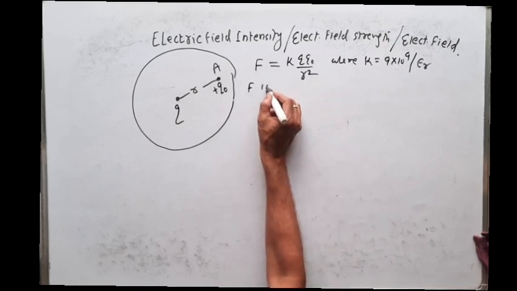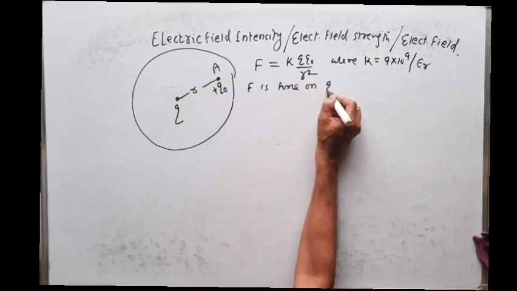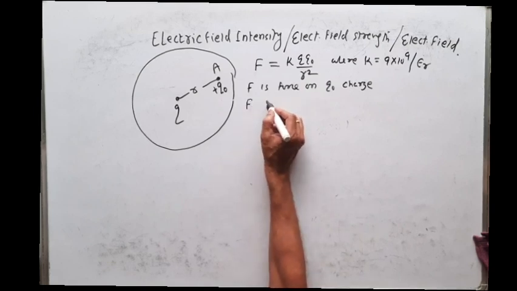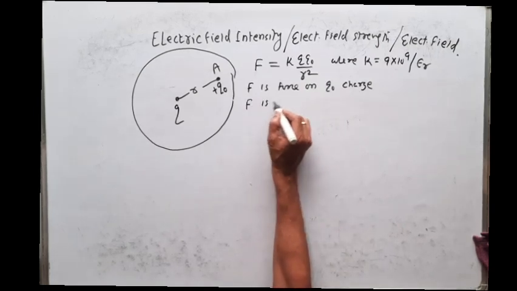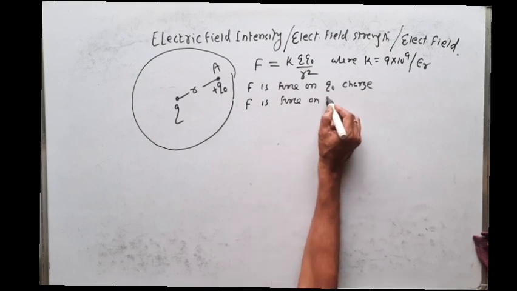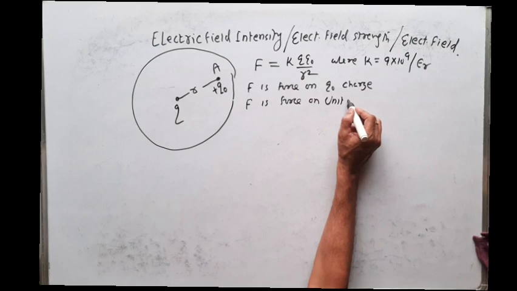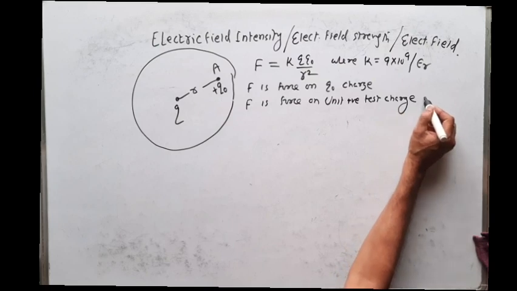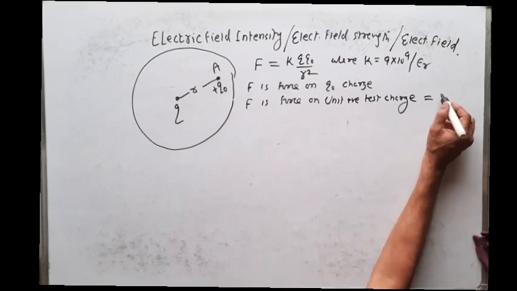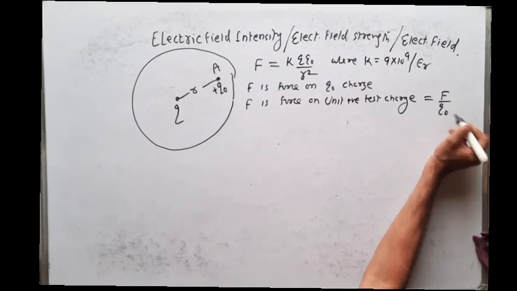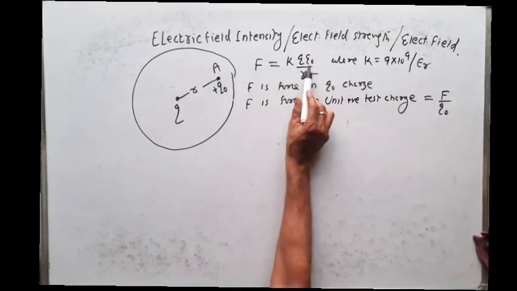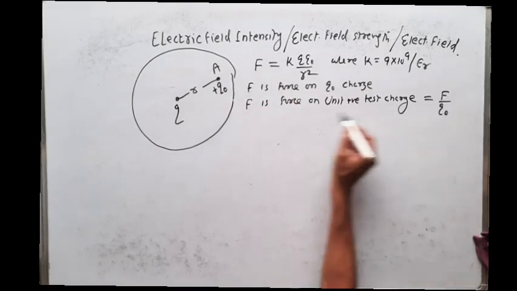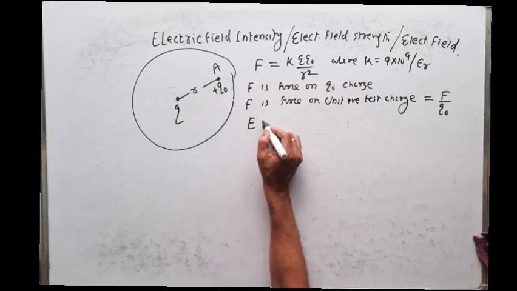If I find the force on unit positive test charge, it is F upon Q naught. For Q naught charge, the force is F. For unit positive test charge, the force is F by Q naught. So this F by Q naught is called electric field intensity.